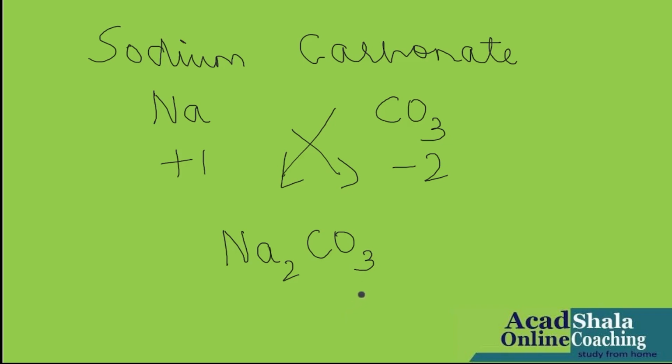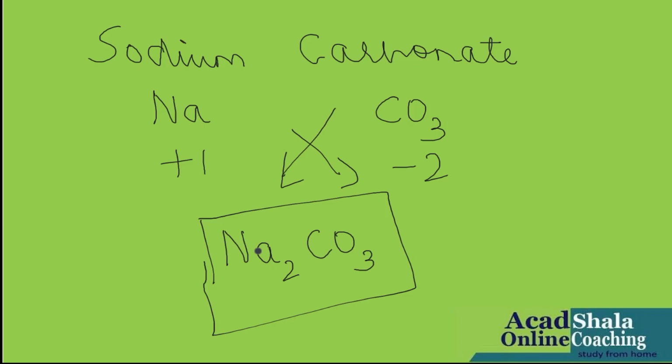Why? But it was a rule, ma'am. You will say, okay ma'am, you said these are written in brackets. But children, if the sodium valency is 1, I do not put a bracket. It is the same thing. If I put a bracket, I don't have to write any number outside because it is 1. Whether I write 1 outside or not hardly makes a difference. So I will leave it as Na2CO3. This finishes your chemical formula of sodium carbonate.